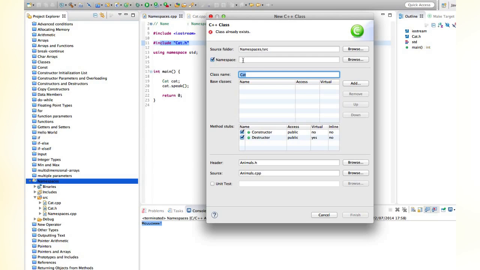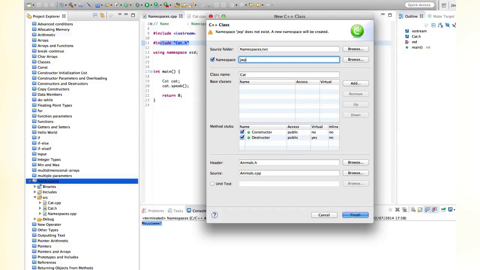Let's tick namespace here, and let's type in here, well, we need to give our namespace a name, and it can be whatever you want. I'm going to just give it my initials here. So like if you're just creating a load of classes for your own use, you're not going to distribute them, then giving your namespace your own name, or like your initials or something, makes perfect sense.